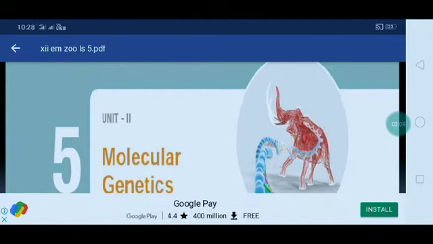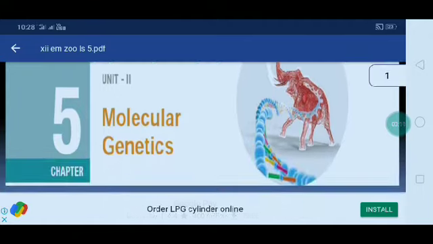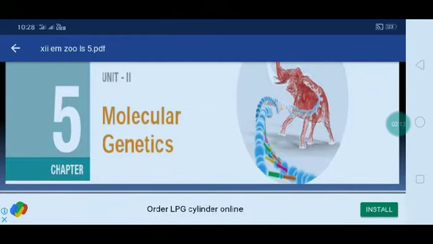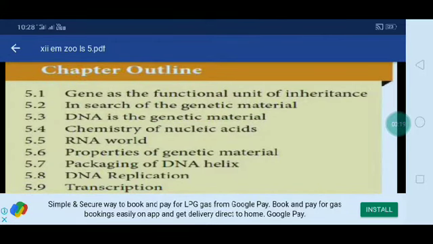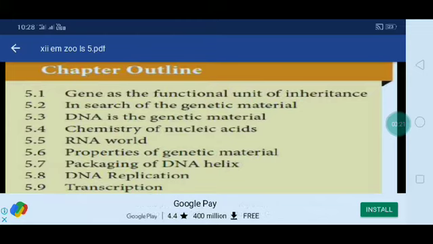In this lesson you have to study very deeply the DNA concept, DNA, RNA and protein synthesis, whatever it is. You have to read very carefully. Here are the chapter outlines.